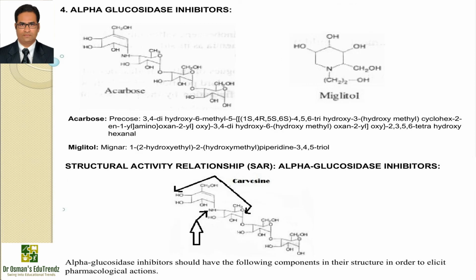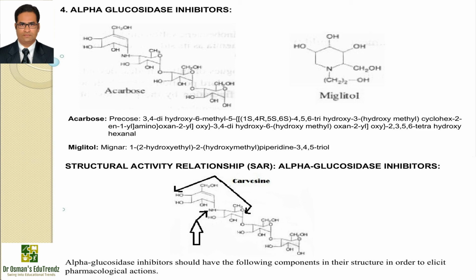Now moving on to the next subclass, alpha glucosidase inhibitors, for example acarbose, which is available with the brand name Precose and a long IUPAC name beginning 3,4-dihydroxy-6-methyl-5-hydroxy... trihydroxy-3-hydroxymethyl cyclohex-2-en-1-yl amino oxan-2-yl oxy, 3,4-dihydroxy-6-hydroxymethyl oxan-2-yl oxy, 2,3,5,6-tetrahydroxyhexanal. Acarbose is an inhibitor of alpha glucosidase that retards the digestion and absorption of carbohydrates in the small intestine and hence reduces the increase in blood glucose concentration after a carbohydrate load.